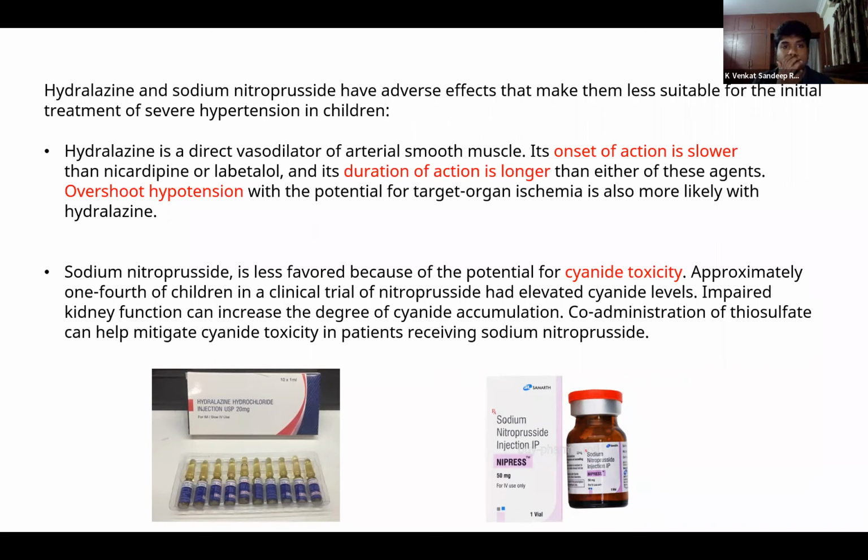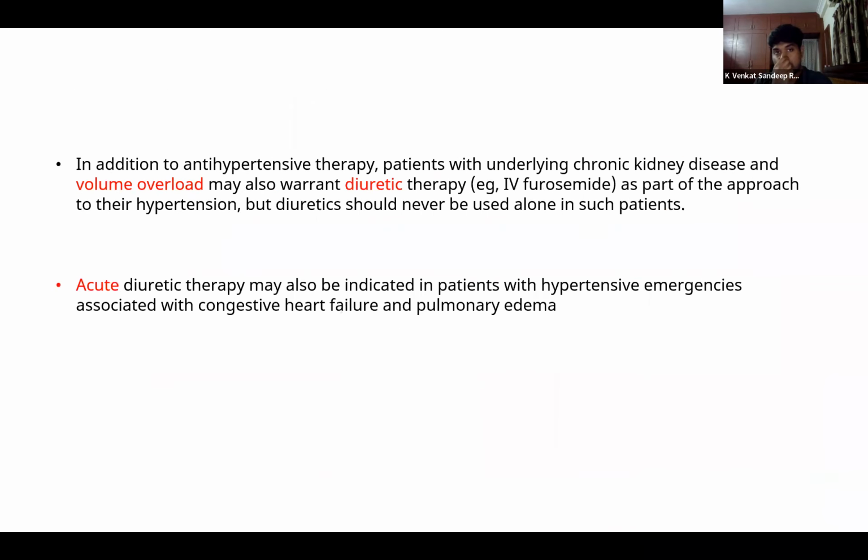Sodium nitroprusside is also less favored because of the cyanide toxicity. So in case you are suspecting the child to have cyanide toxicity, what we can do is give sodium thiosulfate. So how much sodium thiosulfate can we give? What we do is we give 1/10 of the dose of sodium nitroprusside which was infused, and this 1/10 of the dose of sodium thiosulfate can help to mitigate the cyanide toxicity.